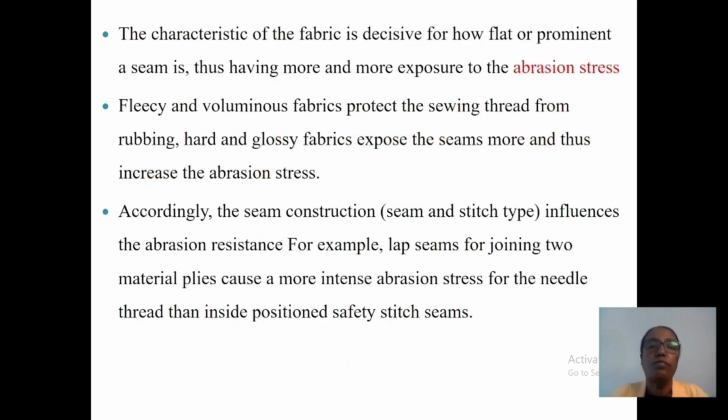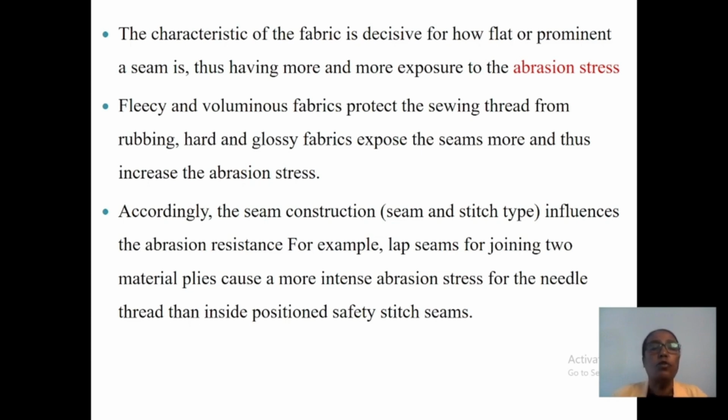The characteristics of the fabric are decisive for how flat or prominent a seam is, thus having more and more exposure to the abrasion stress.